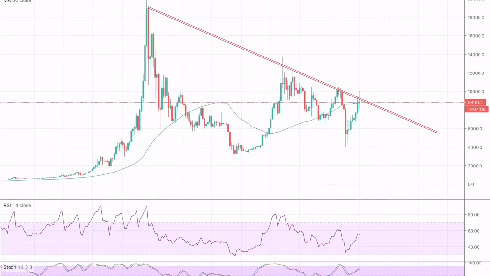First, around when Bitcoin made its highest at around 18,000 to 19,000, then second around 12 to 11,000, and third around 10,000, and now it's testing the resistance zone.